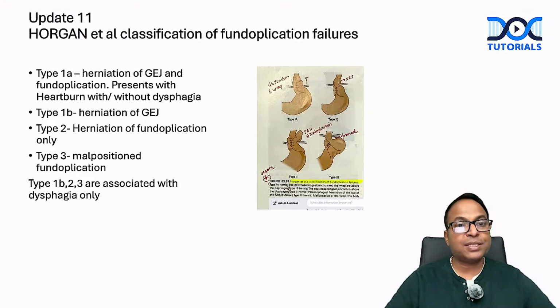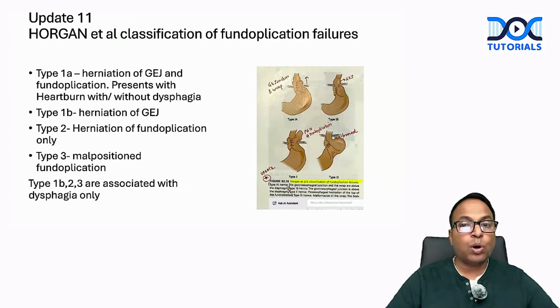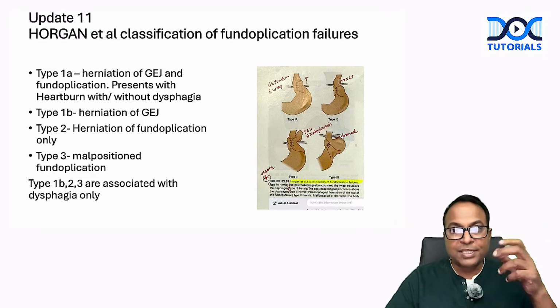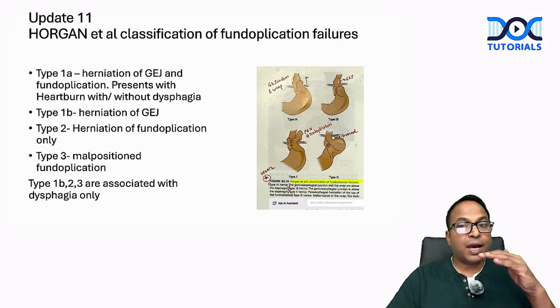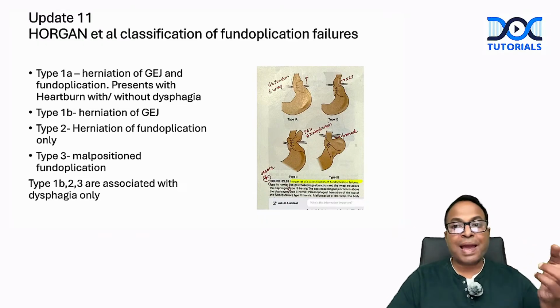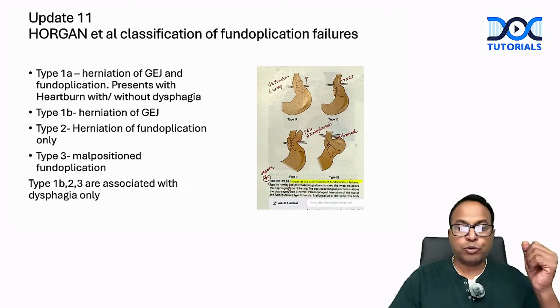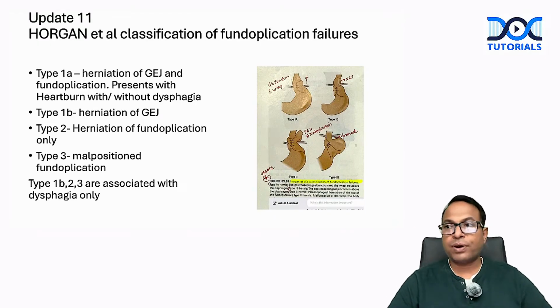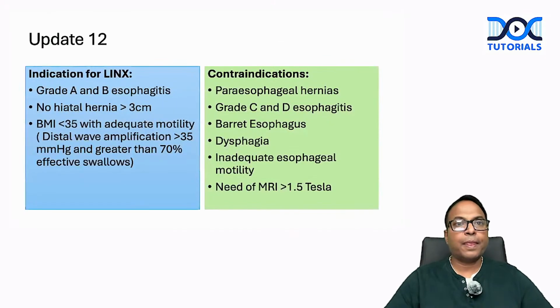That is a malposition. So type 1B, 2 and 3 patients will develop dysphagia only. 1A will have heartburn. So GE junction with wrap is 1A. Only GE junction is type 1B. Herniation of only the fundoplication is type 2. And type 3 is malpositioned fundoplication. So don't forget Horgan et al., classification of fundoplication failure. Okay.